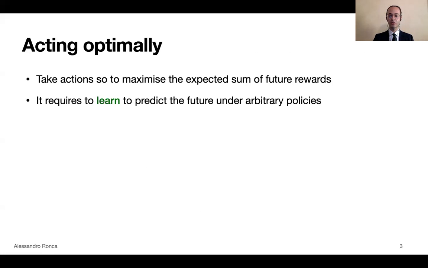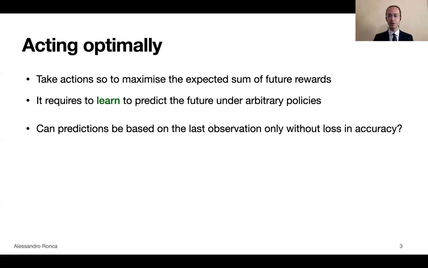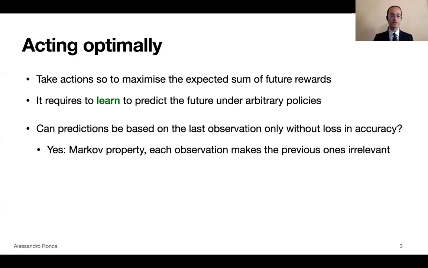One can argue that in order to do so, the agent has to learn to predict the future under arbitrary policies. And then the question is whether this prediction can be based on the last observation only, without loss in accuracy, so without affecting the quality of the resulting policy. If so, we say that the Markov property holds. That means that each observation makes the previous ones irrelevant. In general, this property does not hold. In this case, we are in the non-Markov setting, which is the setting we consider here.